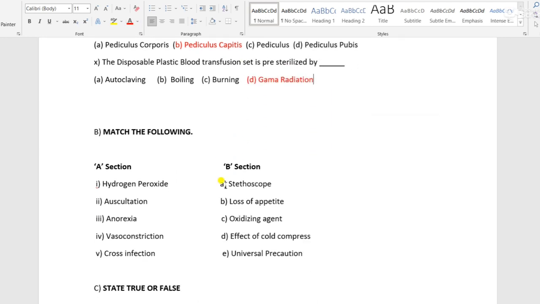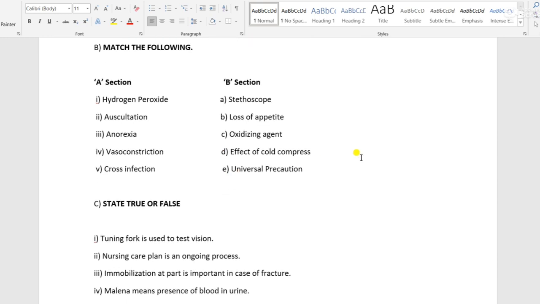We'll see the match the following. A section and B section. Hydrogen peroxide is an oxidizing agent. We use hydrogen peroxide for dressing purposes. C is the answer. Then auscultation. We auscultate the heartbeats by stethoscope.